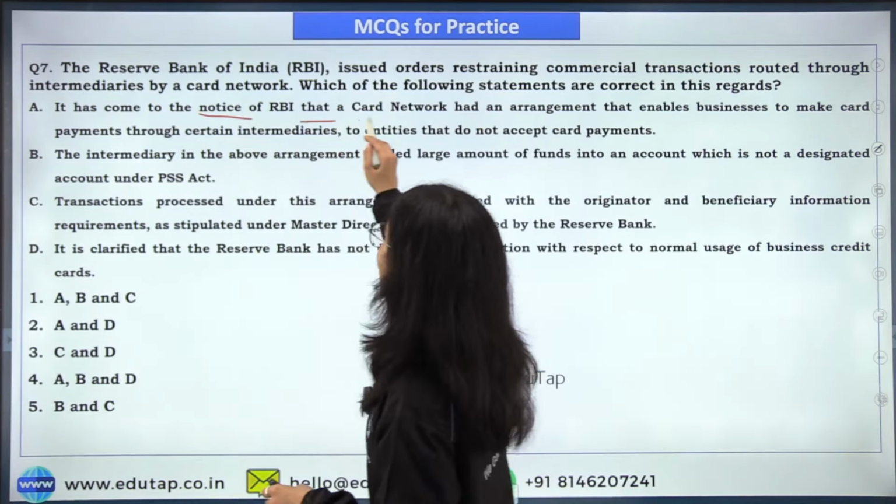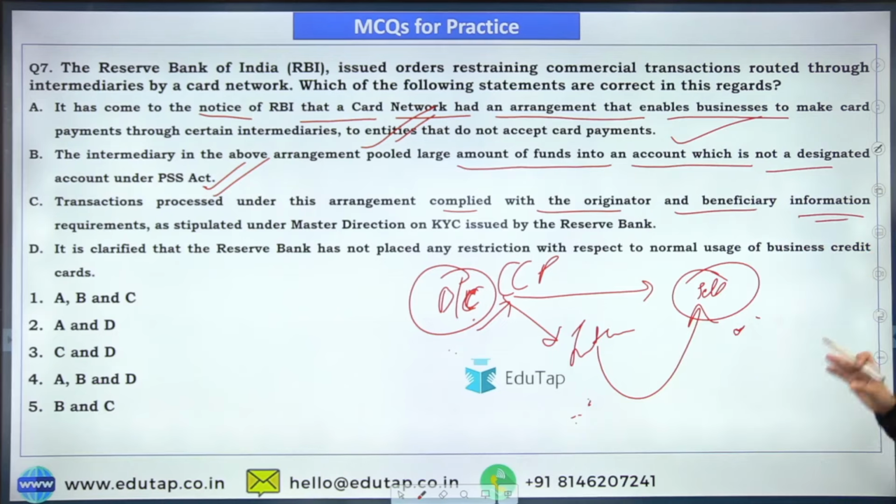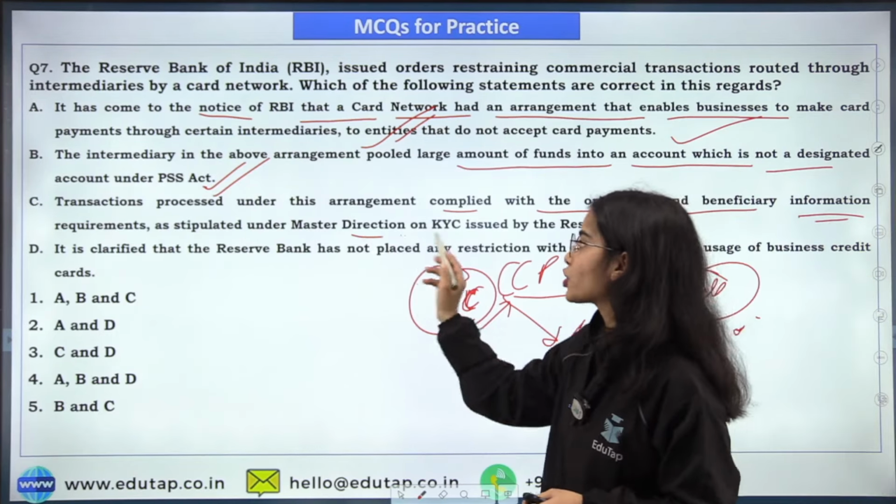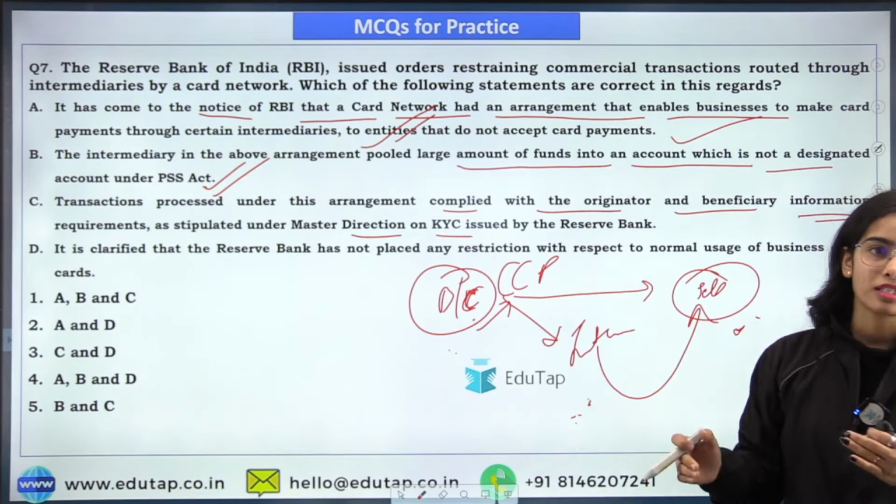This is correct. Intermediary in the above arrangement pooled large amount of funds into an account which is not a designated account under the Payment and Settlement System Act. So this is correct. Transactions that were processed under this arrangement complied with the originator and beneficiary information requirement as stipulated under Master Direction on KYC issued by the Reserve Bank of India?